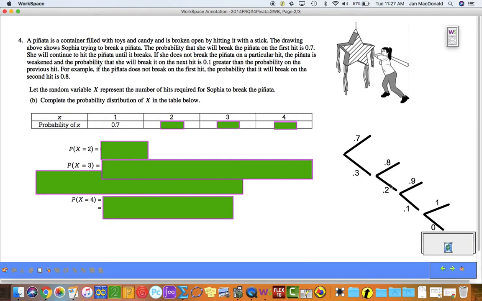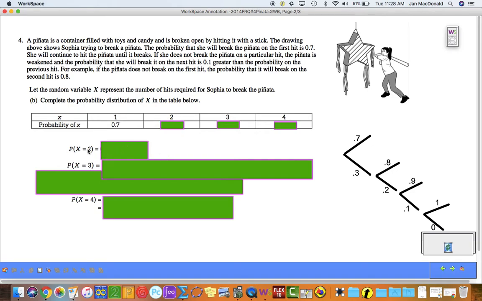This number here would represent the probability that she did not break it on the second hit, given that she did not break it on the first hit. This number right here would represent the probability of her not breaking it on the third hit, given that she did not break it on the second hit and she did not break it on the first hit. Okay, so this is what our tree would look like. So let's try to fill in some of these probabilities.